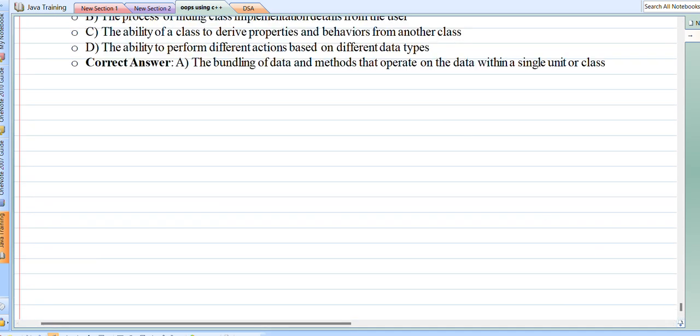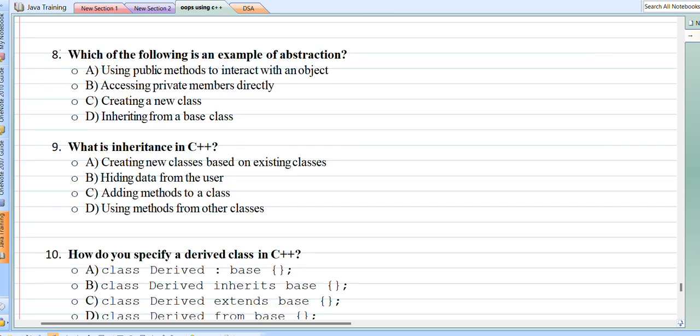Now let's talk about, okay, so question number 8 is, which of the following is an example of abstraction? So basically abstraction means using the functions without knowing the background details.